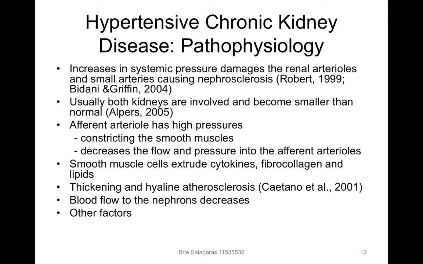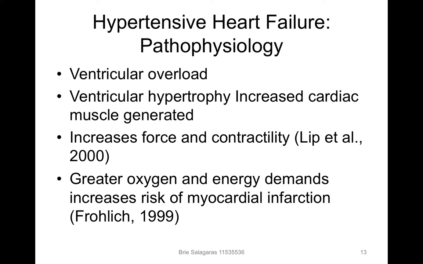Thickening and hyaline atherosclerosis of vessel walls cause narrowing, decreased ability to constrict, and perfusion diminishes. Ischemia, tubular atherosclerosis, changes in glomerular structure and function, and later necrosis can eventually occur due to the elevation.